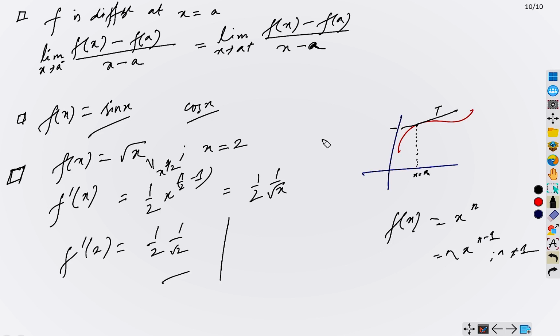Remember one thing, that at x equals 0 it is not possible, because in that case the denominator will be 0. Yes? So f' will be infinite. So differentiation does not exist.